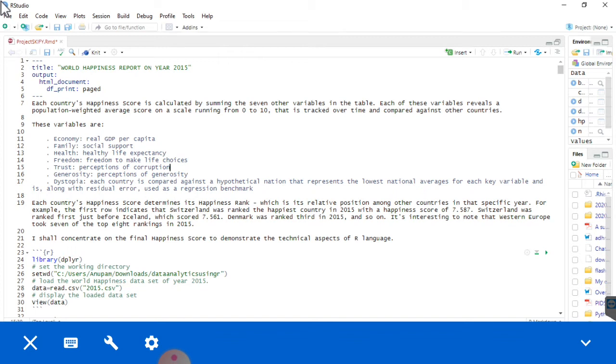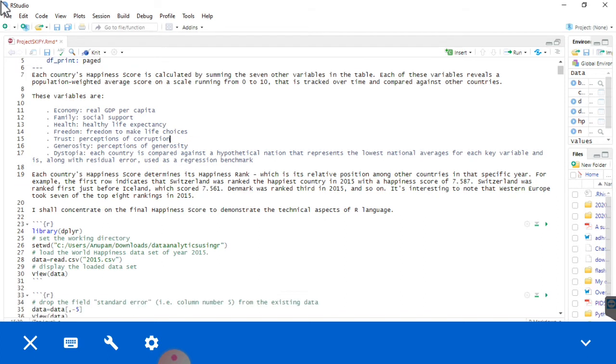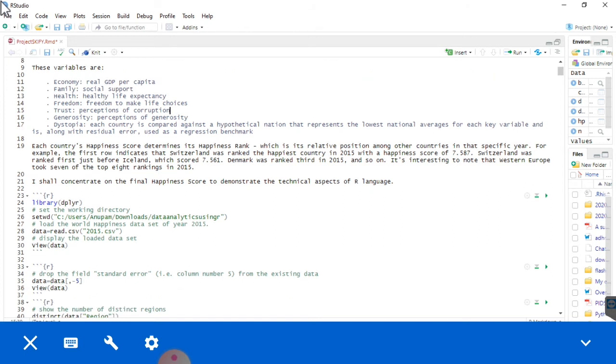Each of these variables reveals a population-weighted average score on a scale running from 0 to 10, that is tracked over time and compared across countries. These variables are economy, family, health, freedom, trust, generosity, and dystopia, and I shall concentrate on the final happiness score to demonstrate the technical aspect of our language.